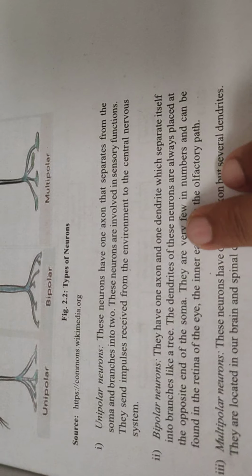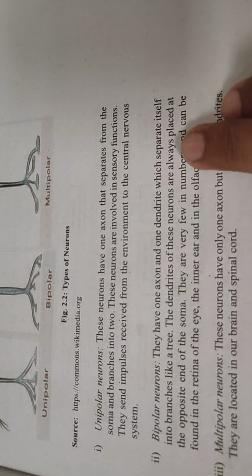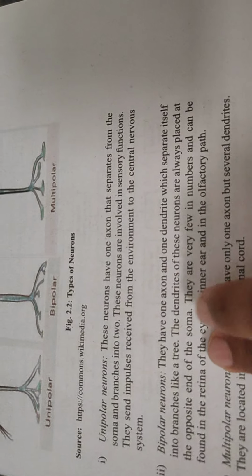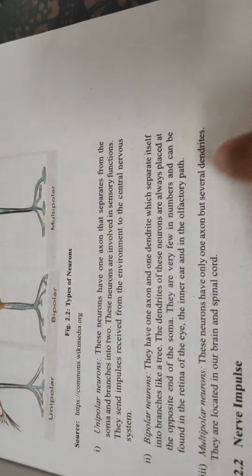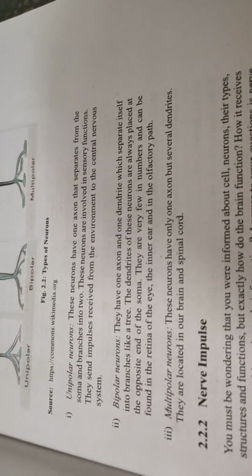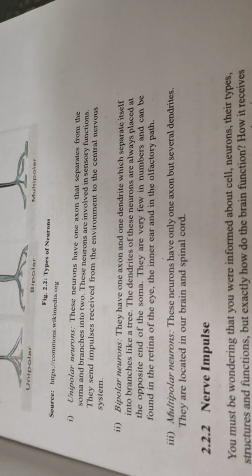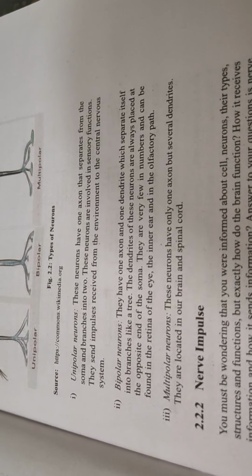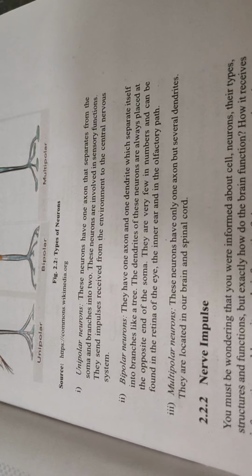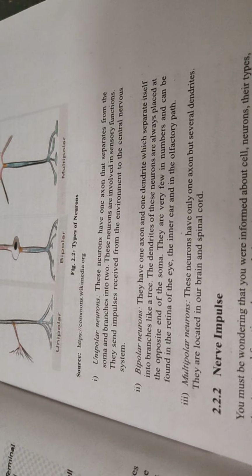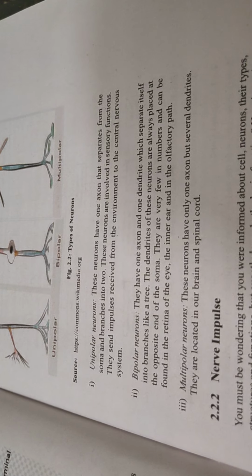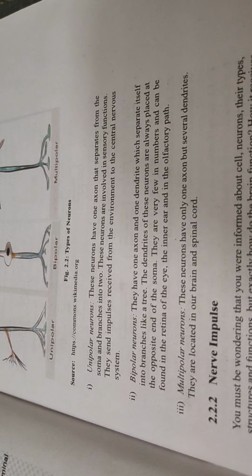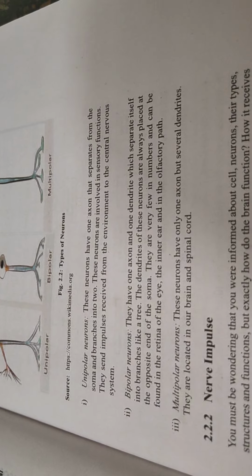The dendrites of these neurons are always placed at the opposite end of the soma. They are very few in number and can be found in the retina of the eye, the inner ear, and in the olfactory path, right? So they have even given the destination where they are found. So this was the bipolar neuron. I think it would be better to read about bipolar neurons somewhere else, right? Let's read about it here.